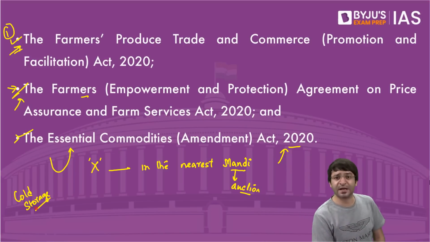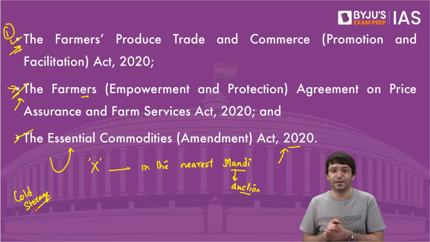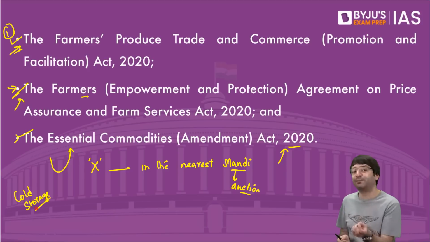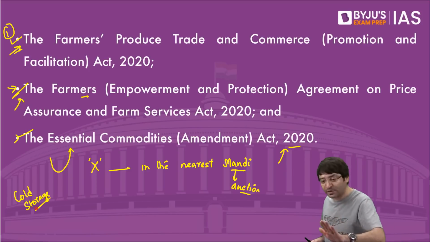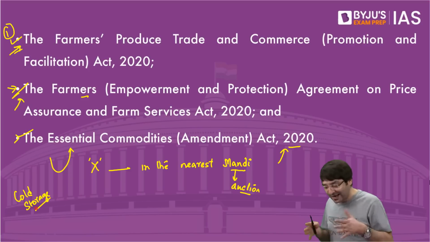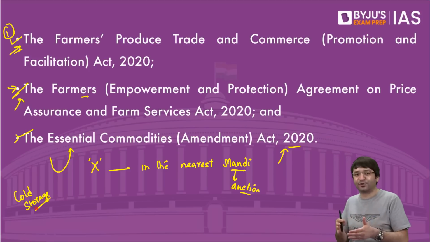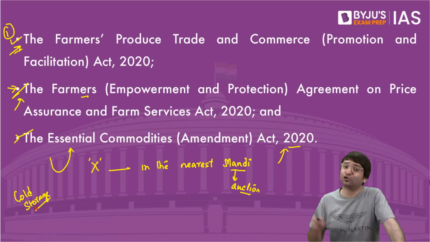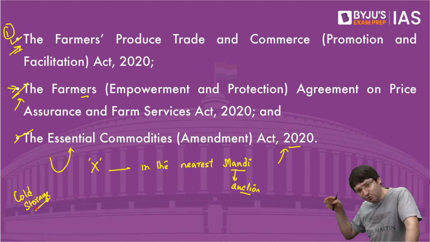Farmers said, no, this is another way of this government to support its capitalist class, because they will set up cold storage. They will buy produce from us at cheap rates, at 1 rupee per kg, 2 rupee per kg. Then they will store this in this cold storage, creating artificial scarcity. And ultimately, they will supply this produce back in the circulation when the prices would reach 50 rupees a kg. So who will get profit? The corporates. And who will be at loss? The farmers who invested time, money, resources in producing these crops.